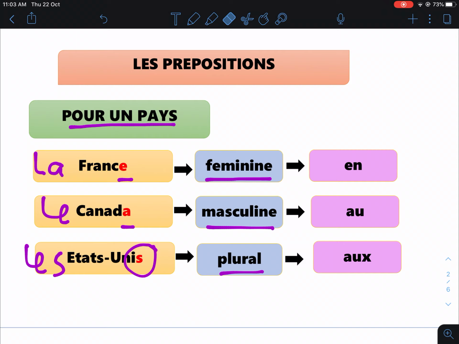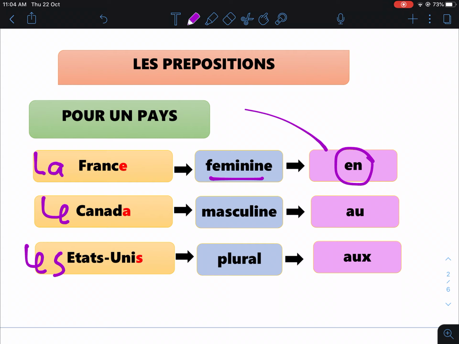Now, when you want to use a preposition with a country which is in feminine form, you use en. Okay? So you use en with la France. Okay? Alright? For any country which belongs in the feminine form, you have to use en.